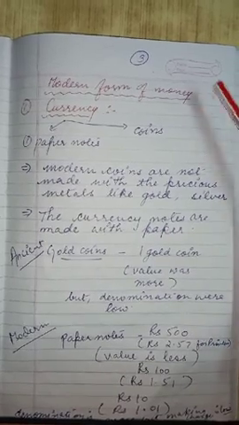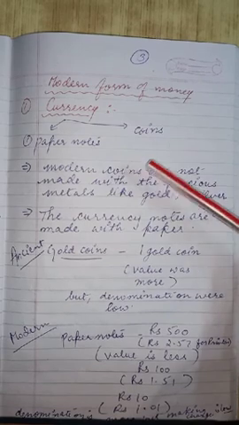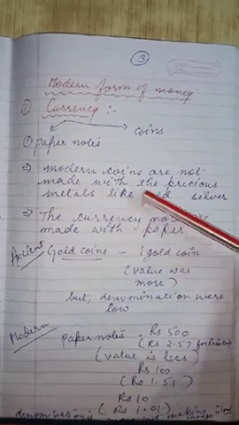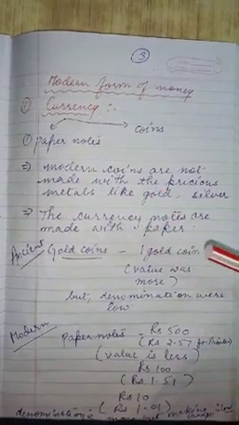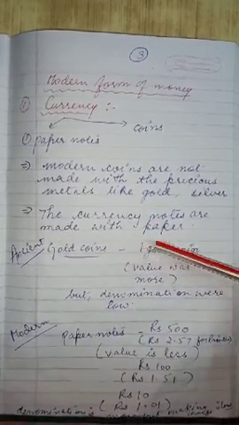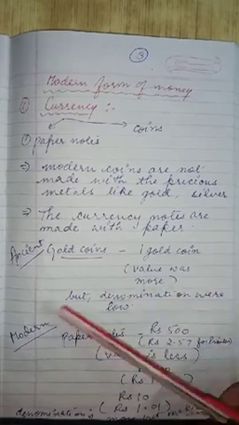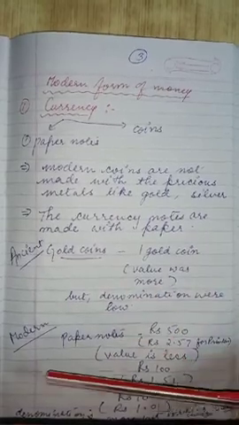Now we will discuss modern forms of money, that is currency, that is paper notes and coins. Modern coins are not made with precious metals like gold and silver as we have seen in ancient times. The currency notes are made with paper. With ancient gold coins, one gold coin's value was more but the denominations were low.